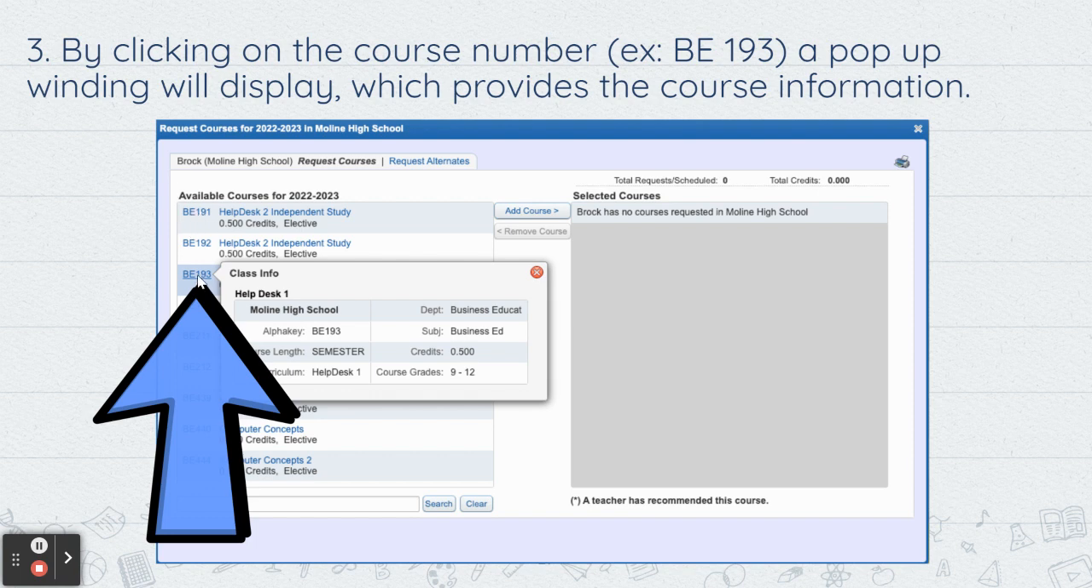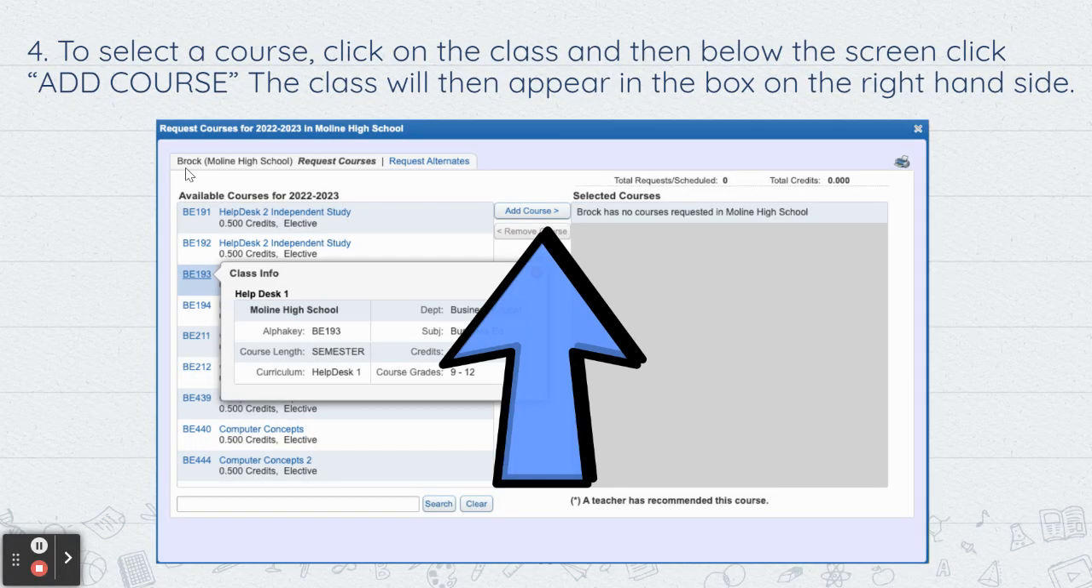If you click on, for example, right here, this arrow, clicked on BE 193, what happens is it pulls up the information about the class: the department that it's in, what the name of the class is called, the course length, it's a semester, and what grades are available to take it. If you've chosen to select a course, you click on the class. So let's say that you wanted to do the help desk one, you click on that class, and then up here you'll be able to hit add course, and that will move the course from the left-hand side to the right-hand side.